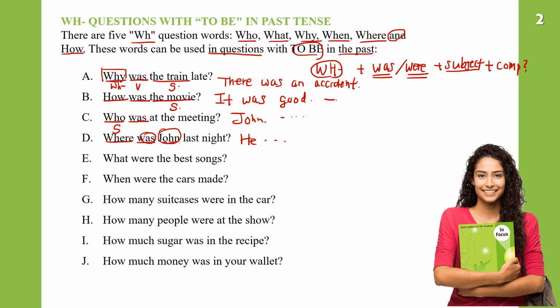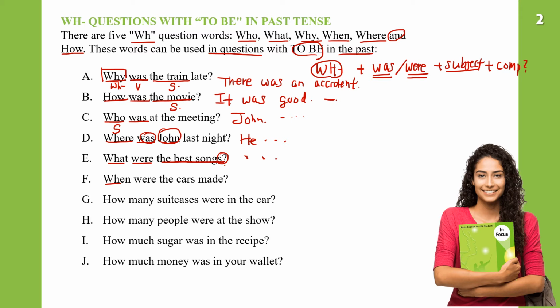Next question. What were the best songs? The best songs, so this is plural and the subject plural, so we use were. What were the best songs? So you can say they were this song and that song.